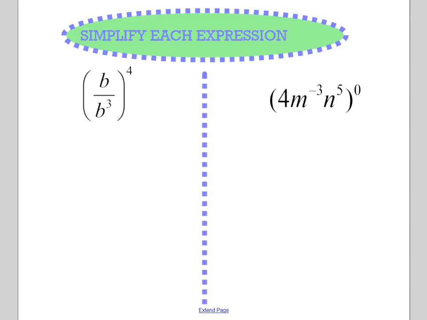Okay, let's look at our next problem. So here we have to distribute that 4 to each thing. And remember, that's a power to a power. So b to the first power to the 4th power is going to be b to the 4th, because we multiply those together. And then b to the 4th to the 3rd power is going to be 4 times 3 is 12, so it's going to be b to the 12th power. Now I simplify just like I have before. So 12 minus 4 is 8. My bigger number is on the bottom, so it's going to have to stay on the bottom. So it's b to the 8th.